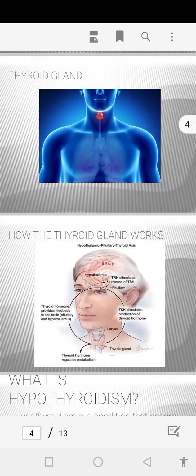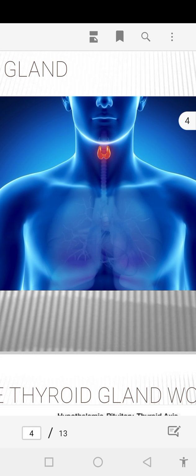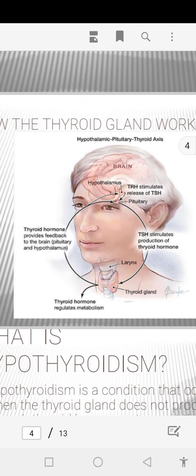Hypothyroidism is a condition in which our thyroid gland releases a decreased amount of thyroid hormone. That is known as hypothyroidism. So the normal physiology of the thyroid gland is that it is located in front of the neck, and it releases T3 and T4 hormones, which balance the metabolism of the body.